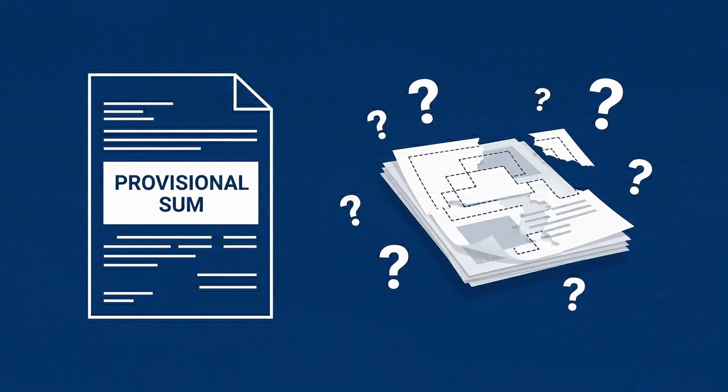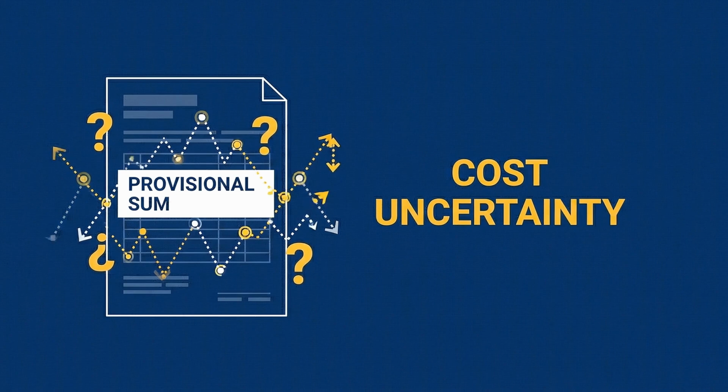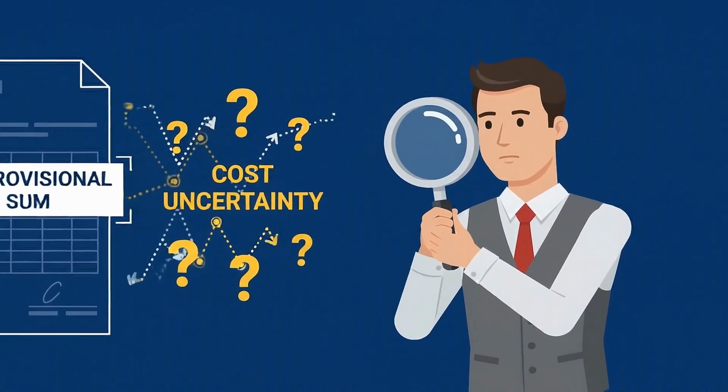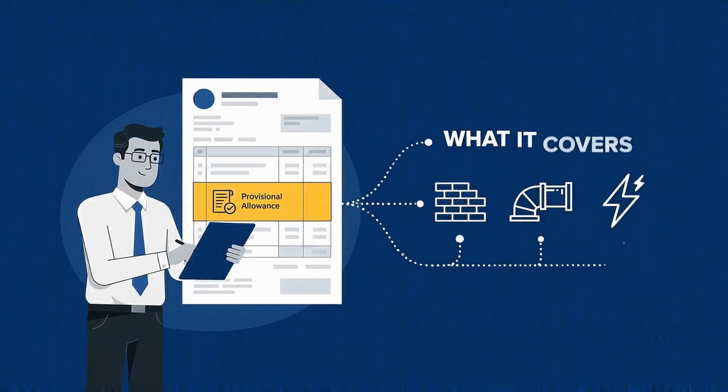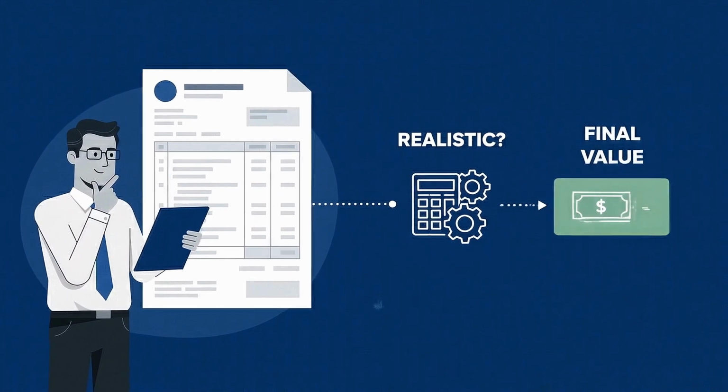Third, look carefully at provisional sums. These are allowances for work that has not been fully designed or defined. Although provisional sums can be necessary, they create cost uncertainty. Check what the allowance covers, whether it is realistic, and how the final value will be calculated.